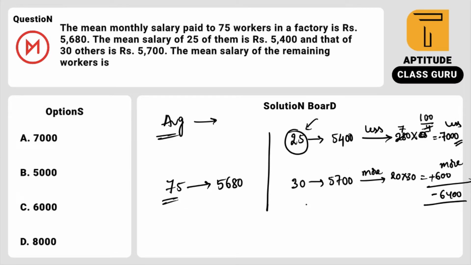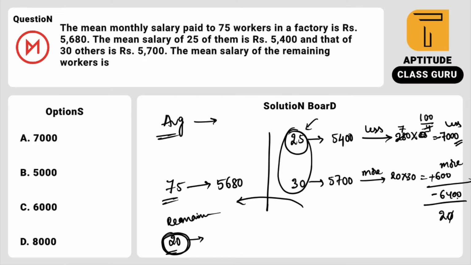So this amount you definitely have to give for the remaining people. This 6400 will be distributed to the 20 remaining people, which is nothing but 320 is the answer. So the total group will again remain constant. In order to make every group constant, if you get a negative value which is less, you have to add it to these 20 people.